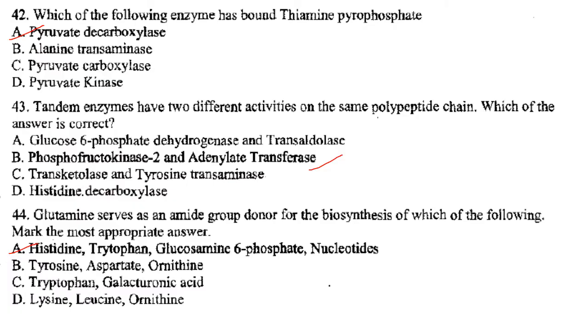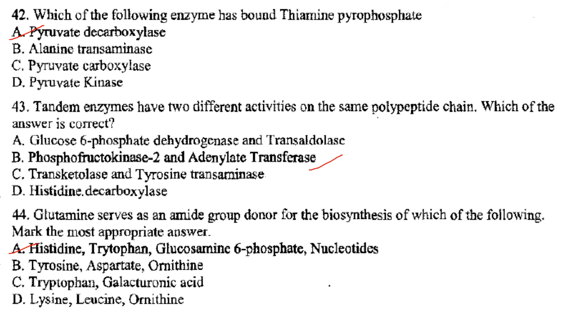Then next one. Which of the following enzymes has bound thiamine pyrophosphate, TPP? So it is pyruvate decarboxylase. Answer is option A. Tandem enzymes have two different activities on the same polypeptide chain. Which of the answers is correct? So tandem enzymes are a pair of opposing enzymic activities that are resident in the same polypeptide chain. That can be seen in the case of phosphofructokinase 2 and adenylate transferase. Answer is option B.